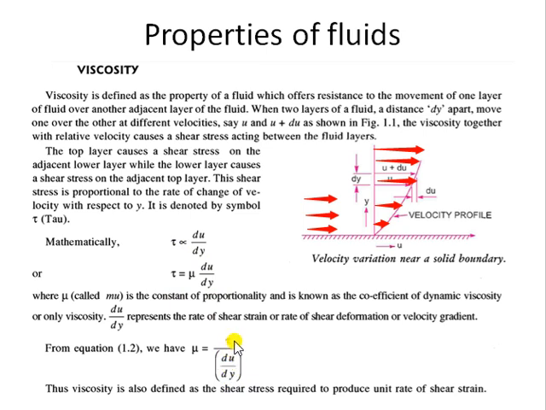Now what is the SI unit of tau, the shear stress? Stress is force per unit area, so it is Newton per meter square. Velocity is meter per second, and the unit of y is meter, so the velocity gradient is meter per second by meter. If you write all those SI units, you will find the SI unit for dynamic viscosity. Let's see.